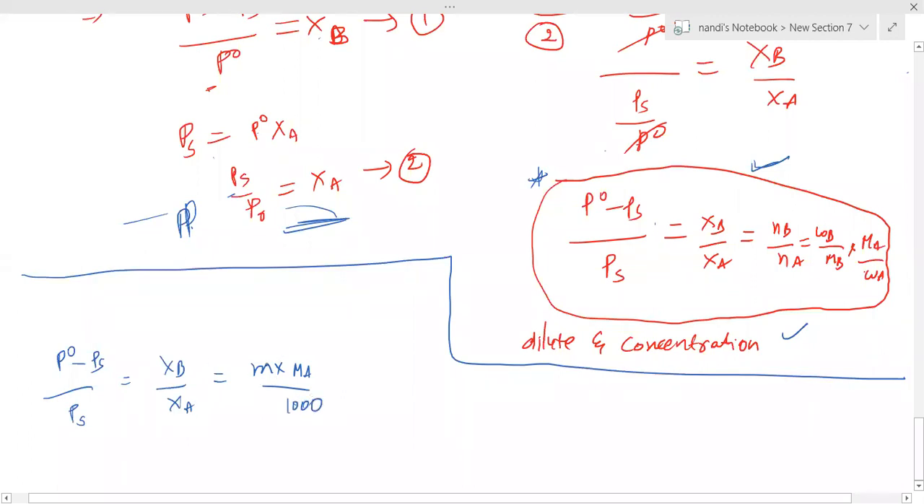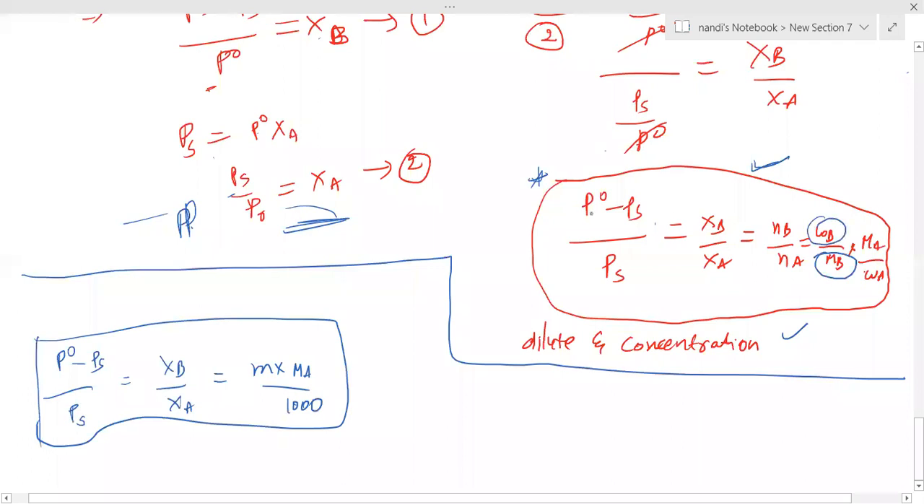XB by XA equal to this, you wrote. So by giving molality, they can also ask you the relative lowering of vapor pressure, P naught. But in examination, most of the questions they are going to ask you are the molecular weight of solute or the weight of solute, by providing all these 3 values.